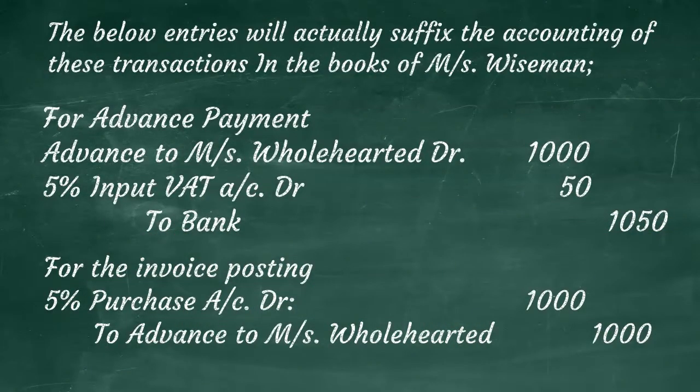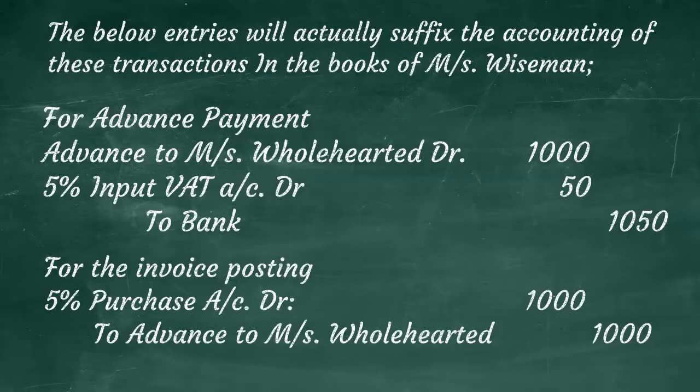When the goods are supplied, to account for the invoice, we will debit the purchases account and credit the advance to supplier account with the amount without VAT, that is 1000. With these two entries, all our account postings are done properly.